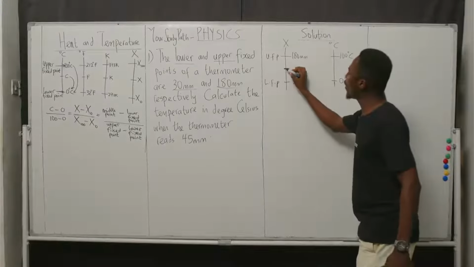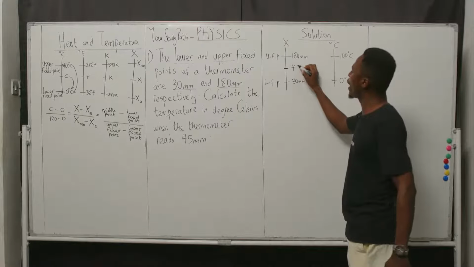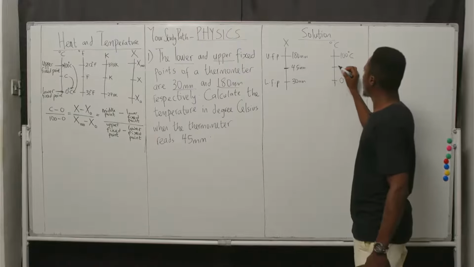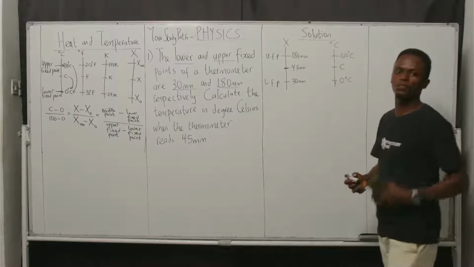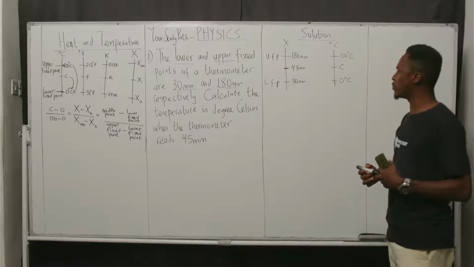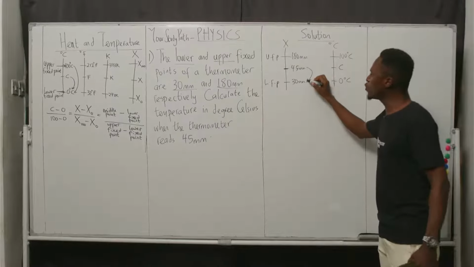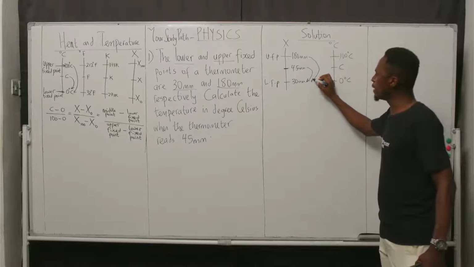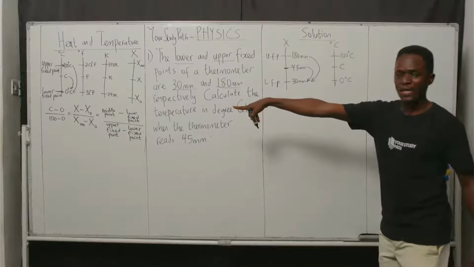The middle value here was given as 45 millimeter. We are asked what is going to be the corresponding value on the degree Celsius scale. So follow the line: the middle minus the lower divided by the upper minus the lower, as the formula entails.